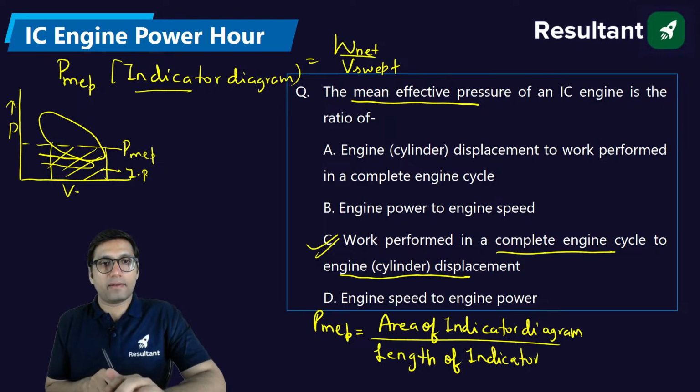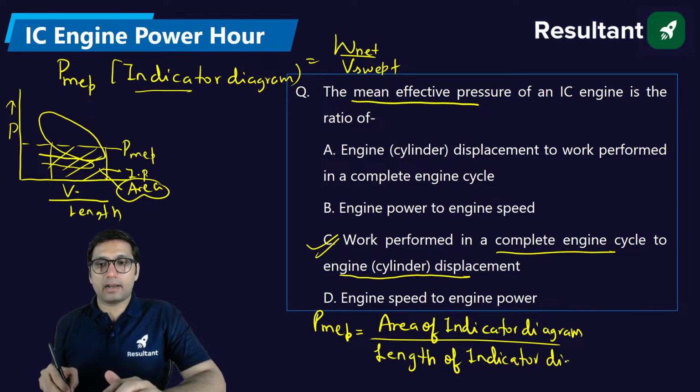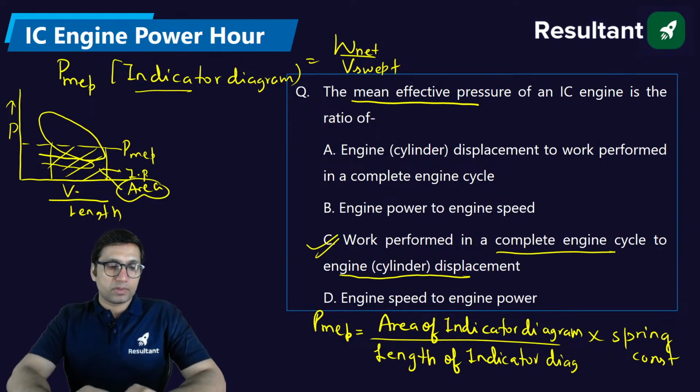This is the area, and this is the length. The spring constant will be given in the question. So there are two ways to find the mean effective pressure: either use net work by swept volume, or use this formula.